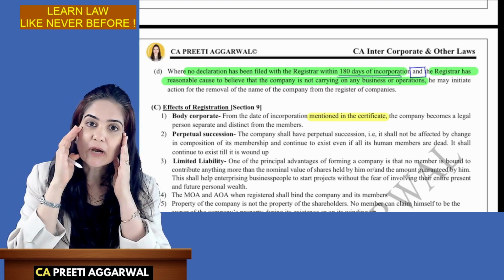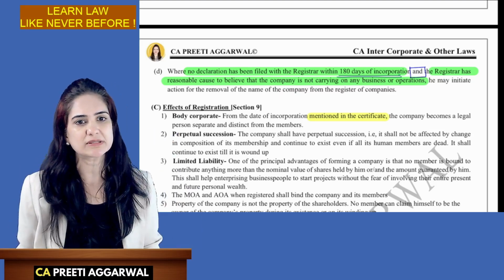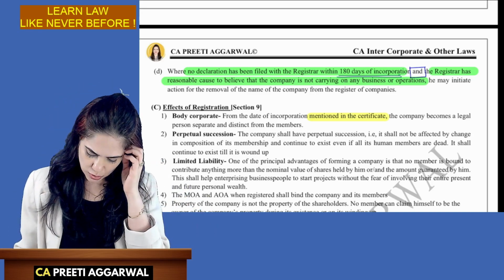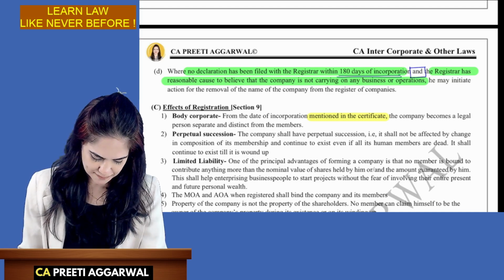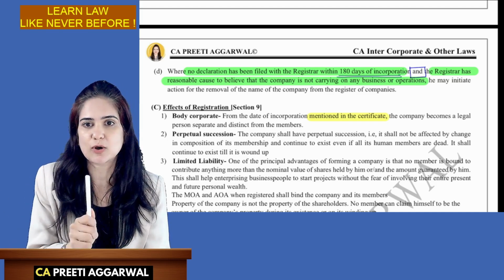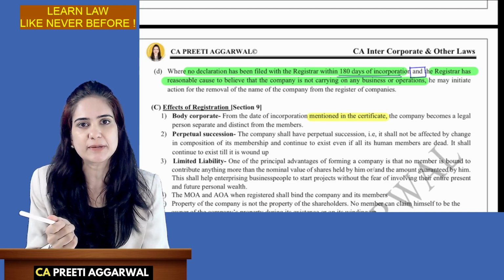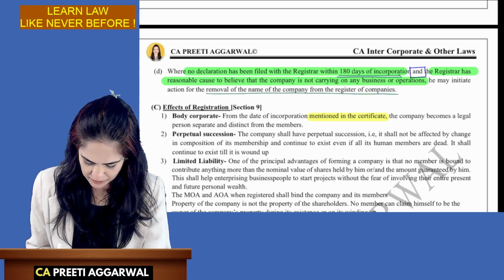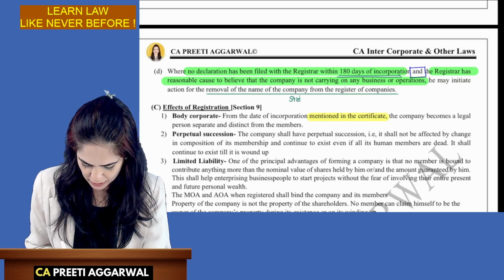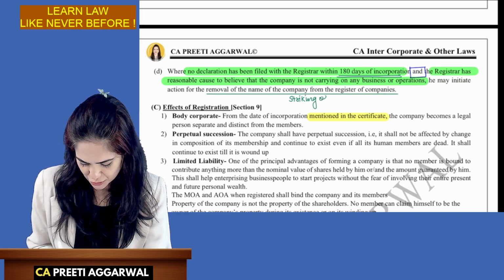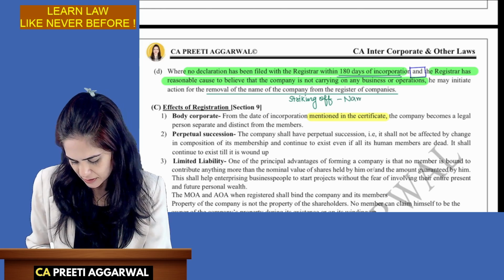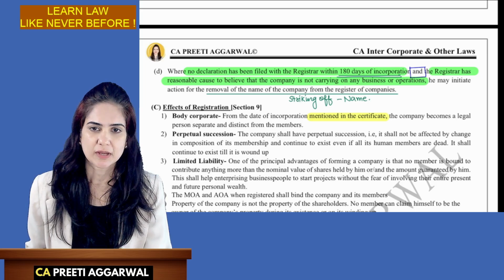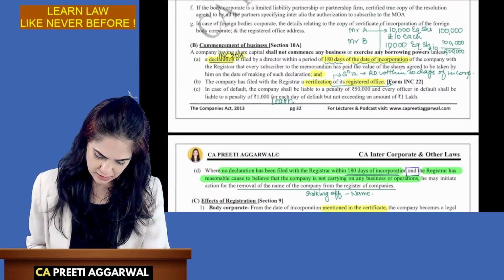See, how can you claim that no, my company is still doing business without money, without bringing anything? How is that possible? So, if you don't file a declaration and the registrar has reasonable cause to believe that you're not carrying on any business, he will initiate the action for removal of the name of the company from the register. He will take action for striking off the name of the company from the register of companies. Done. This is the marking.